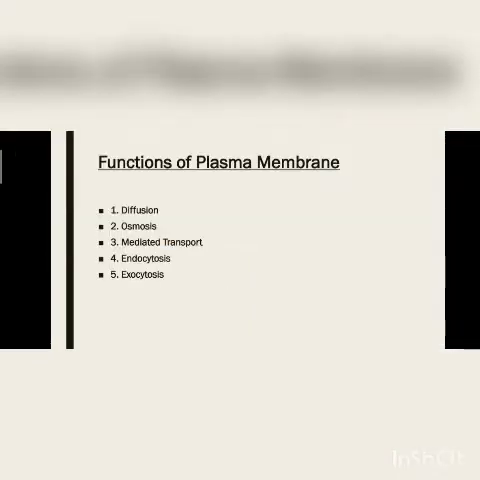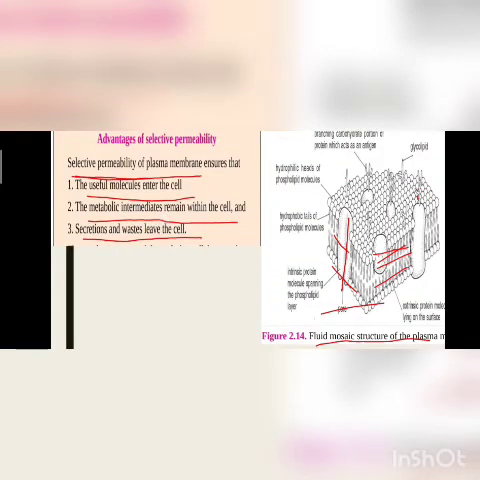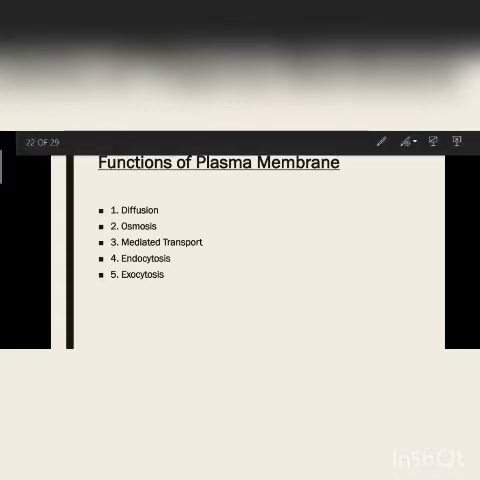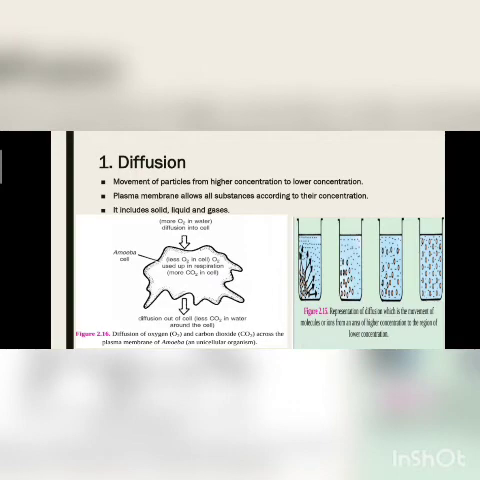Next. Now, broadly, there are 5 main functions of the plasma membrane, and these 5 functions are based on the transport system only. First is diffusion, osmosis, mediated transport, endocytosis, exocytosis. We'll study one by one. These are the 5 main functions of the plasma membrane: diffusion, osmosis, mediated transport, endocytosis, and exocytosis. The first function is diffusion.